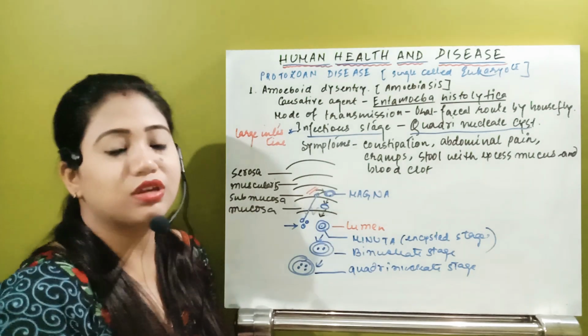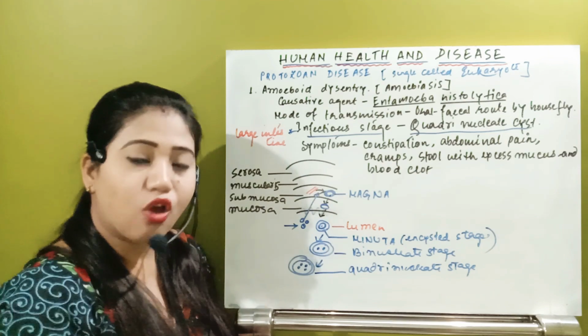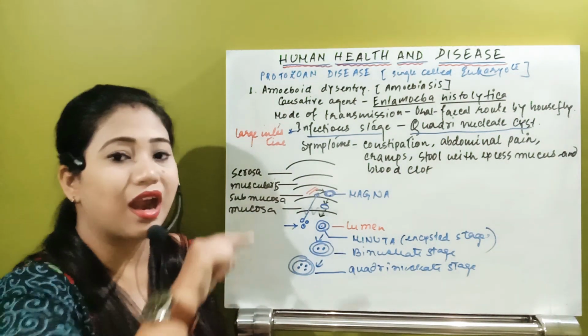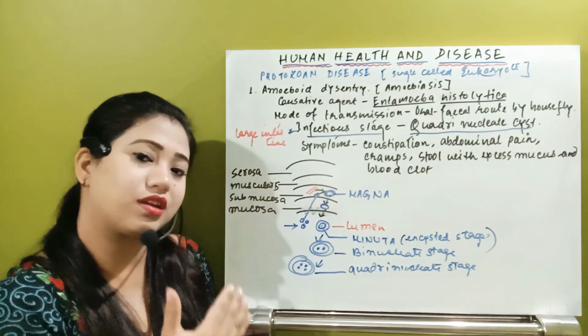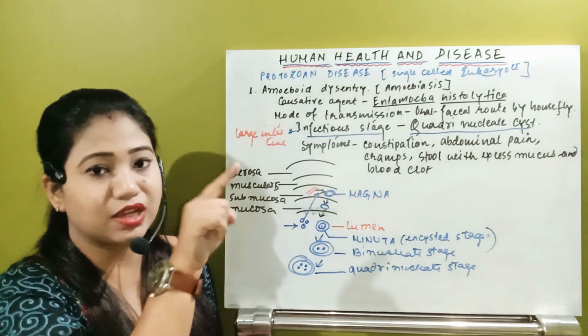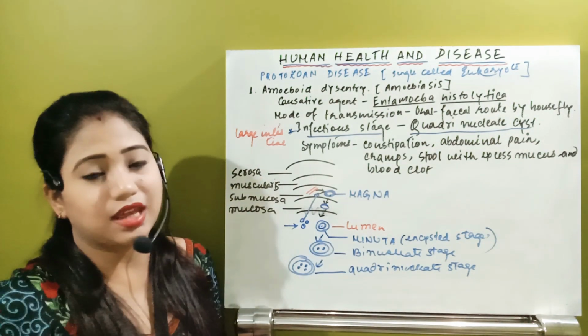That quadrinucleate cyst, which is now present in the large intestine lumen, along with blood, will pass through the large intestine. You can understand the parts of the large intestine. First of all, it will go to the ascending colon, then the transverse colon, and then goes down, that is the descending colon.